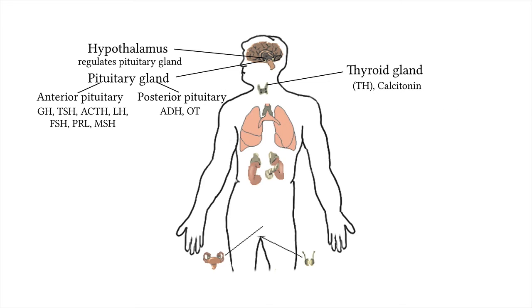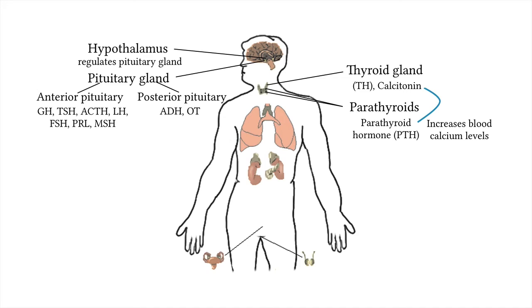The next glands I'm going to talk about are a group of 4 small ones located in the 4 wings of the thyroid gland. These are the parathyroid glands, and they secrete parathyroid hormone. This hormone behaves oppositely to calcitonin by stimulating osteoclast activity and raising blood calcium levels. Parathyroid hormone also stimulates the intestines to take in more calcium, as well as the kidneys to do the same. That will then raise the blood calcium level.